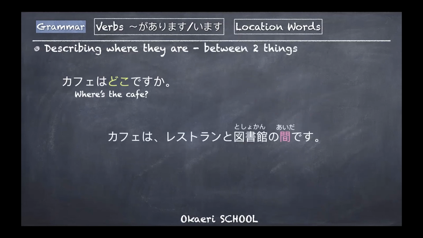Between two things, how do we say this? カフェはどこですか? For example, カフェはレストランと図書館の間です. と connects words, meaning and. So the cafe is between the restaurant and the library. When a thing is located between two things, you can say A と B の間です.